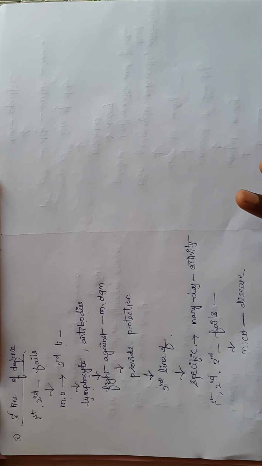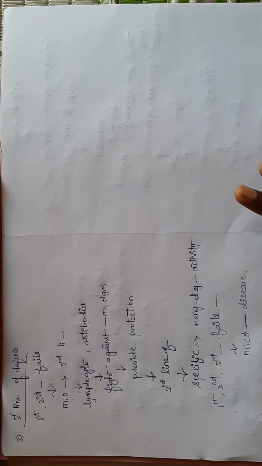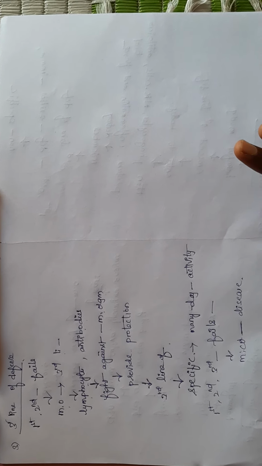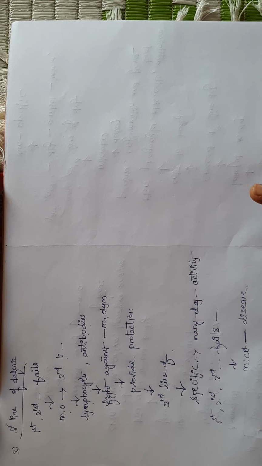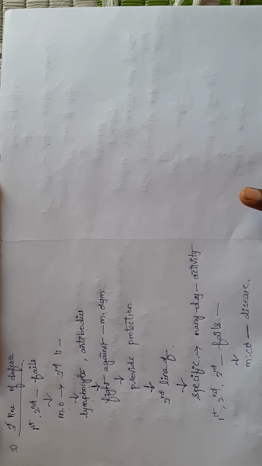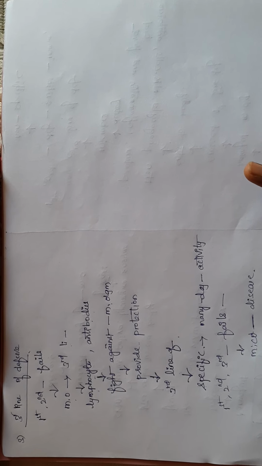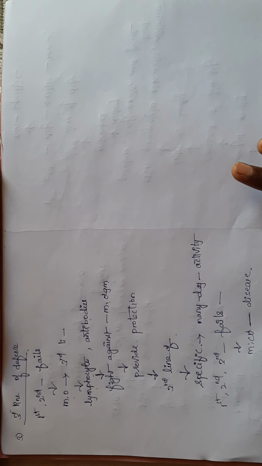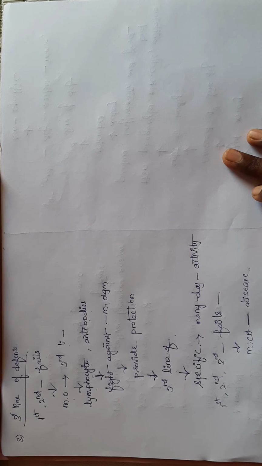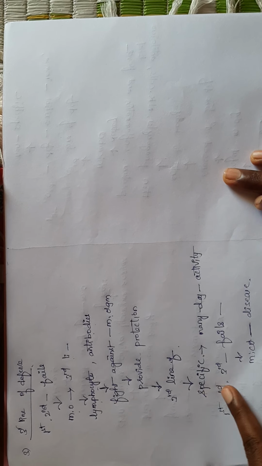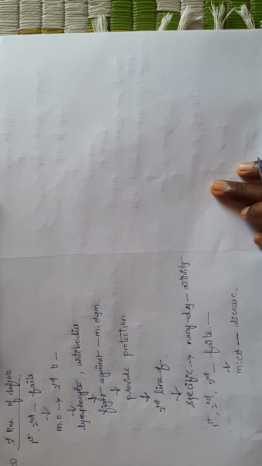So in the first line of defense: skin, mucous membrane, saliva, tears. In the second line: phagocytes, natural killer cells, antimicrobial proteins, inflammation and fever. And the third line is lymphocytes, which means T lymphocytes and B lymphocytes, and antibodies. The first and second lines are non-specific, but the third line is specific. So these are the three defense lines, friends.